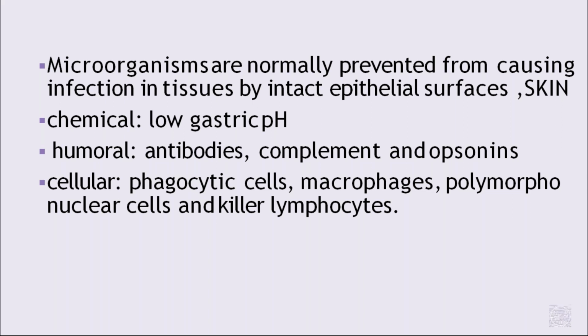So what are the chemical factors? Low gastric pH. Second is humoral, that is antibody formation, complement and opsonins. At the cellular level, there are phagocytic cells, macrophages, polymorphonuclear cells, and killer lymphocytes. All this prevents infections.